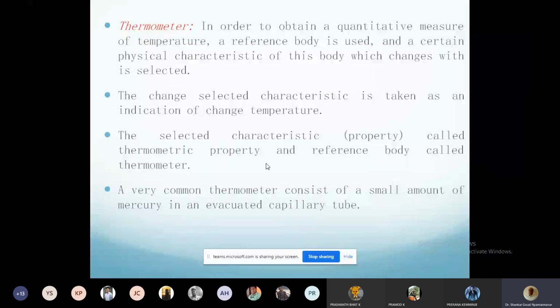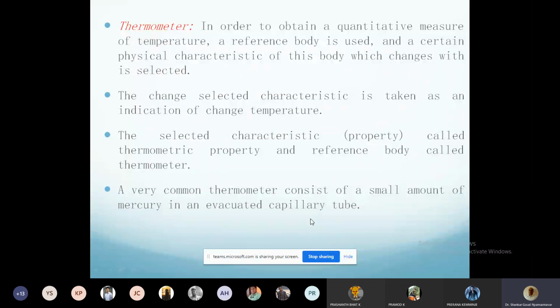So, a very common thermometer. Suppose the same question is for 3 marks, then write this below example with example. 1 mark only this per sentence. 2 marks add these 2 sentences. 3 marks add 4 sentences. A very common thermometer consists of a small amount of mercury in an evacuated capillary tube. Understand?